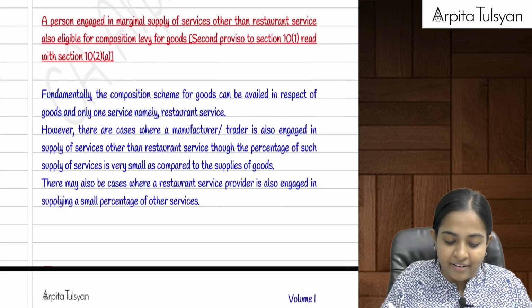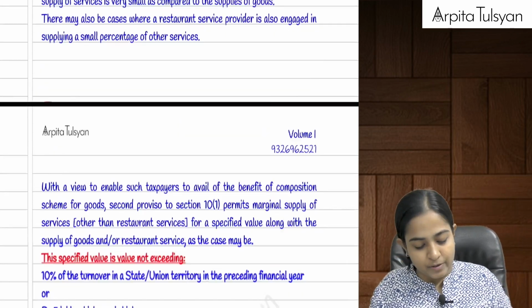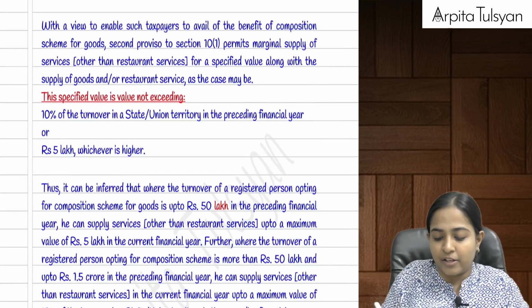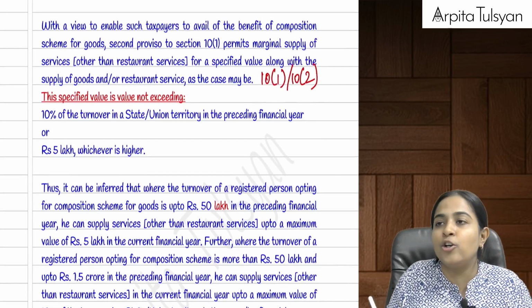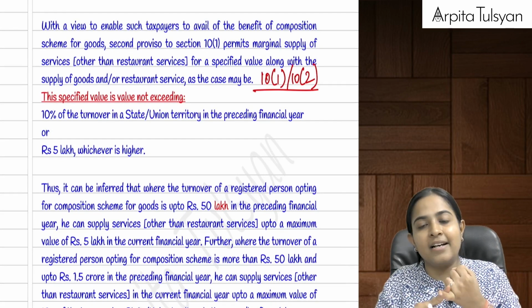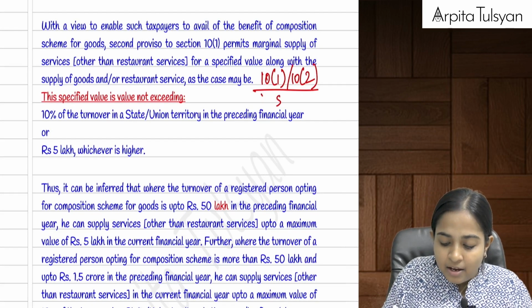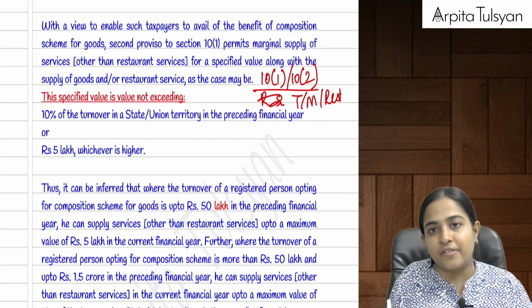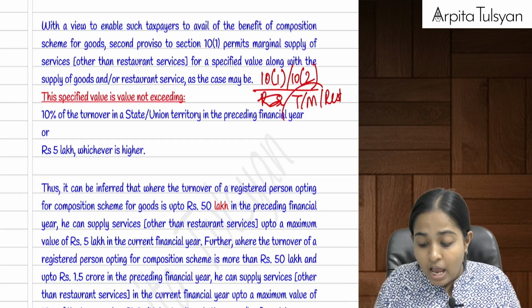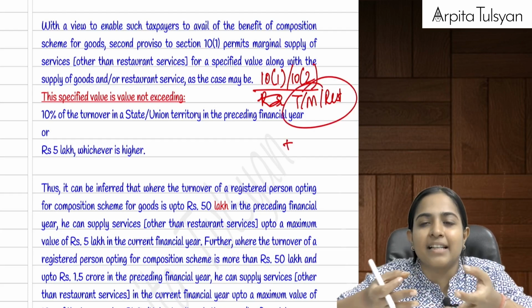Now listen, everyone. There is something called marginal supply of services. People who are there under section 10.1 and 10.2, can I say either they are traders, or manufacturers, or engaged in restaurant services, right? Traders, manufacturers or restaurant services. They are registered under 10.1. Now, what if they want to provide some marginal services?